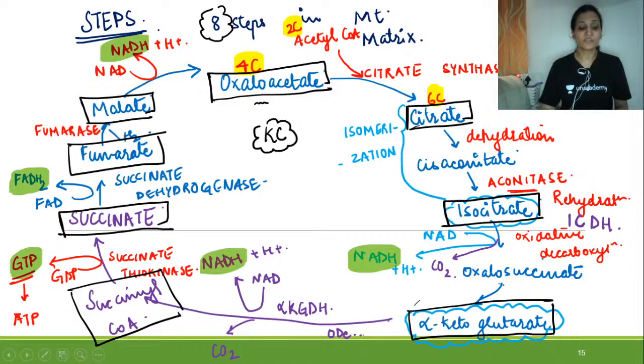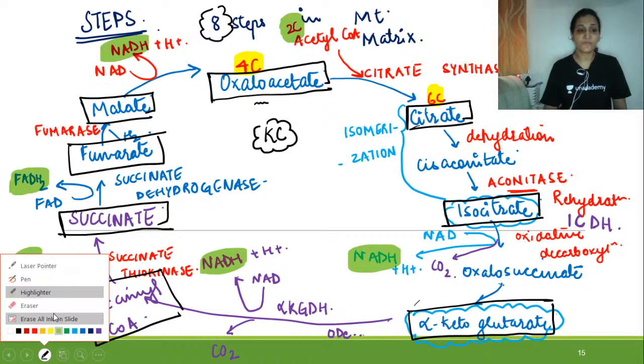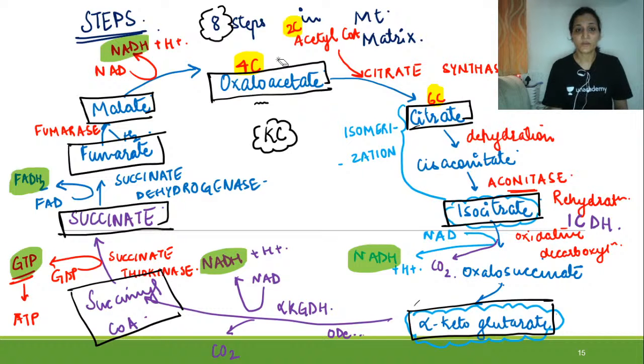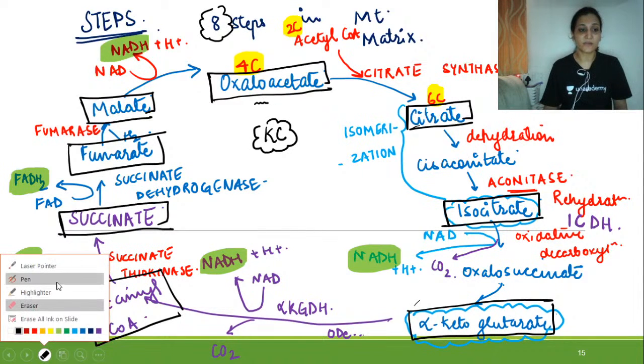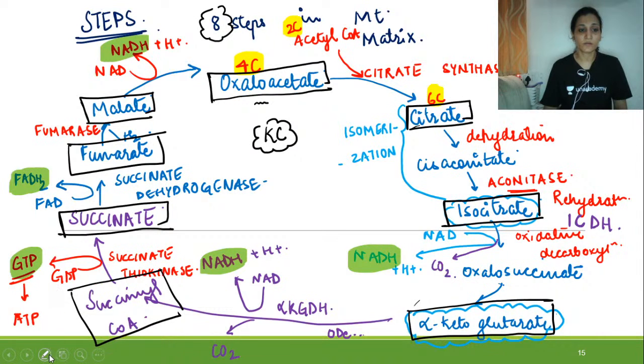So moving back to the cycle, the important thing I wanted to say is that the two carbons of acetyl-CoA are removed at successive steps. We have also seen where they are actually removed. One carbon dioxide is removed over here and one carbon dioxide is removed over here.